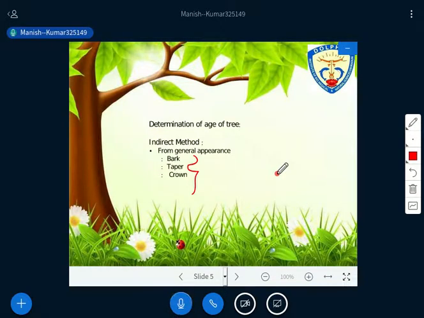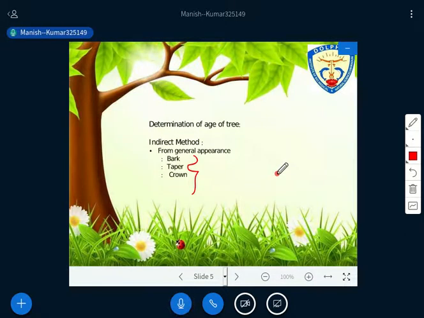And if you compare the color of bark, a younger tree's bark is light in color, whereas an older tree's bark is dark in color. So if we talk about the bark, we need to understand these two parameters: first, the color and condition, right? Again I am repeating, color and condition. Younger age color is light, older age color will be dark. Condition: in younger age the bark will be smooth, whereas in older age the bark will be rough.